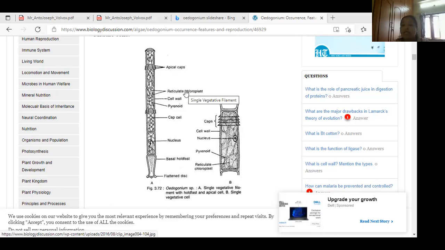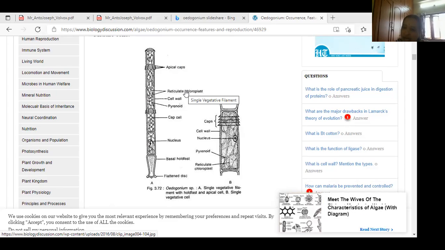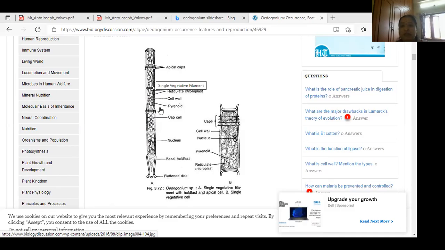Yes, multicellular, filamentous, unbranched. When we ask about the Oedogonium plant body, thallus is okay. But what is the thallus? Multicellular, filamentous body, unbranched. This one is the thallus.